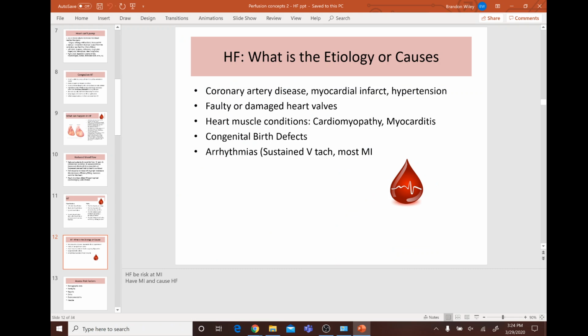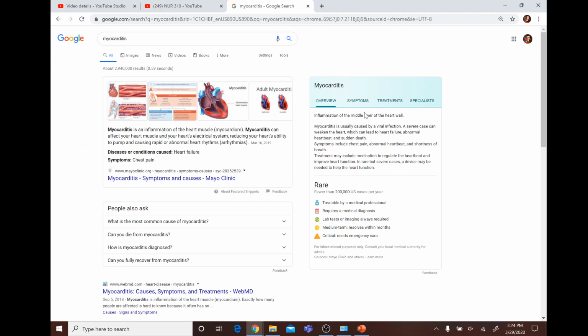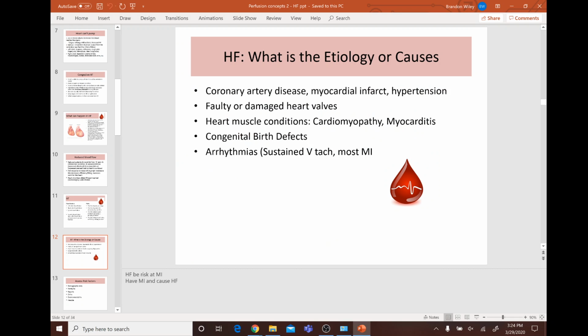Myocarditis may also cause heart failure. That's inflammation of the middle layer of the heart wall. It's usually caused by a viral infection. A severe case can weaken the heart, which can lead to heart failure, abnormal heartbeat, and sudden death. You experience chest pain, abnormal heartbeat, and shortness of breath. And then congenital birth defects and arrhythmias can cause this too.